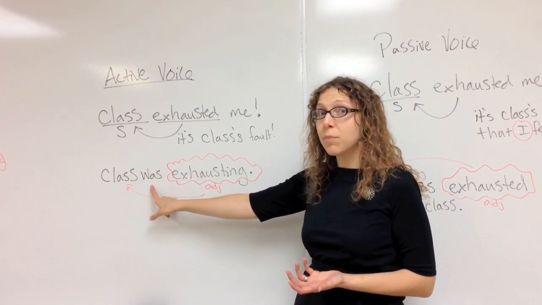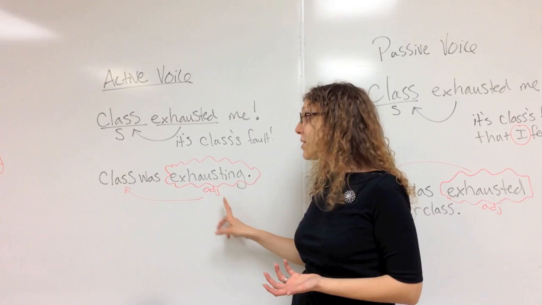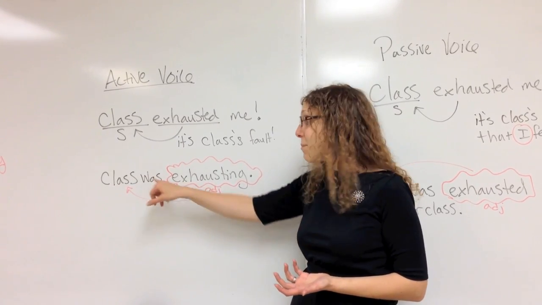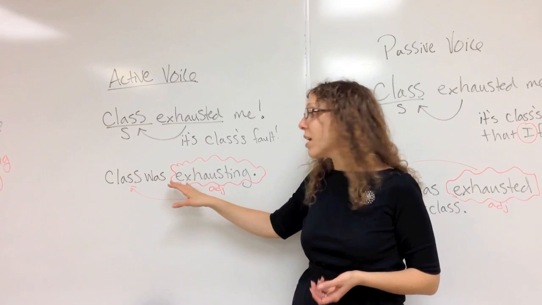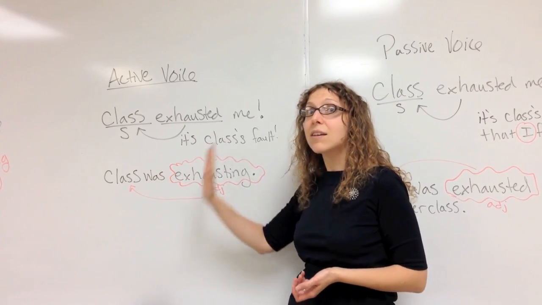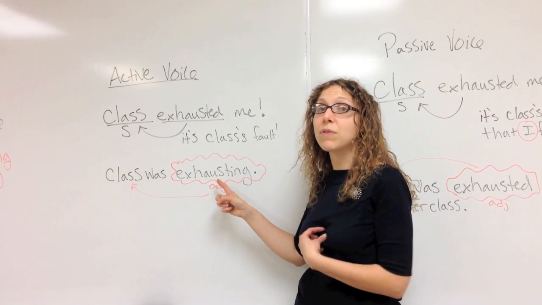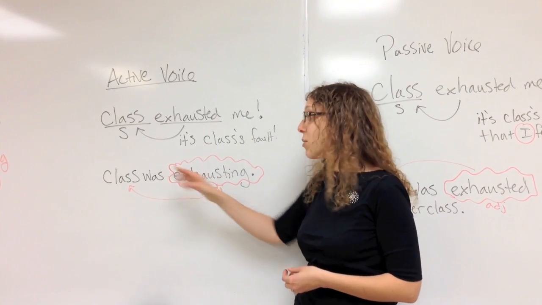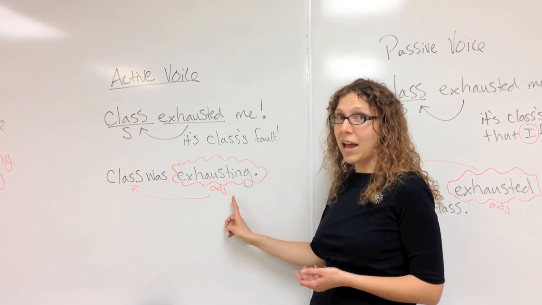This is a be verb and an adjective, because these are participle adjectives. If I say class was exhausting, I'm not saying that it was happening during a time, like with while or when. I'm actually saying that the state of the class was that it was described like this. It made me feel very, very tired. So class was exhausting is subject, be verb, and adjective.